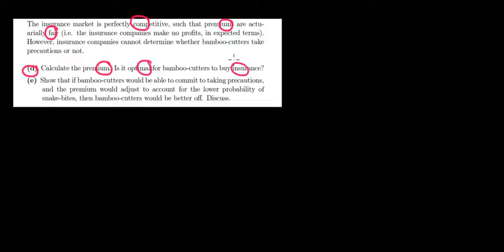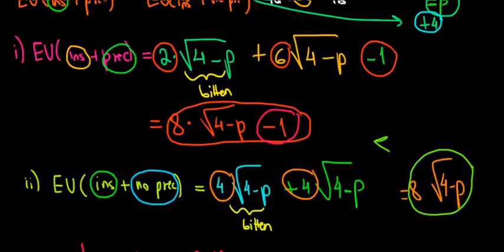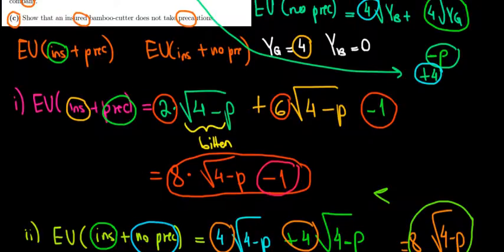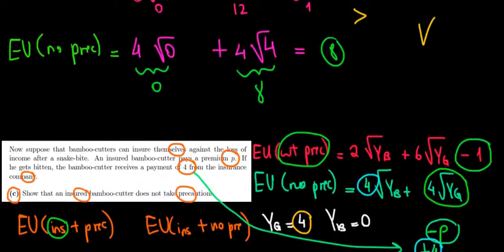Well, let's see. Now, what did we see in the previous video? We saw that if the bamboo cutter buys an insurance, he will not take precautions. With this in mind, the insurance company can anticipate this moral hazard behavior and charge the premium based on the probability of being bitten without taking precautions. And we know that probability.